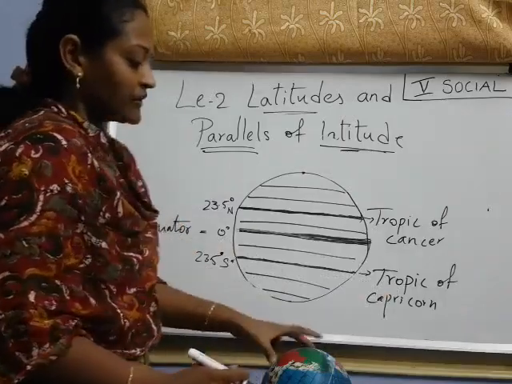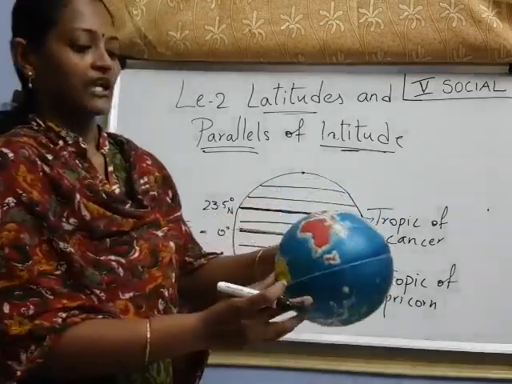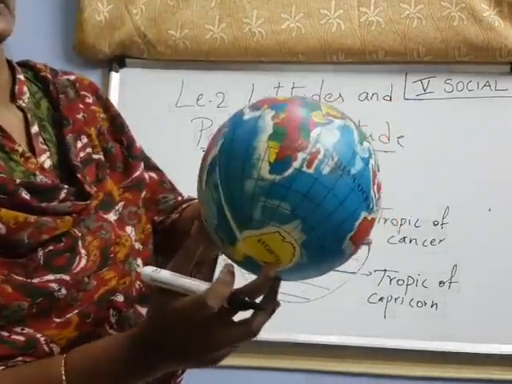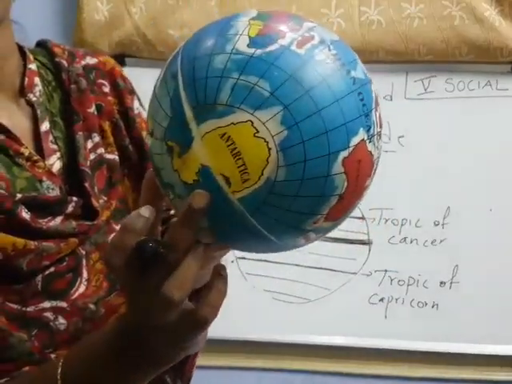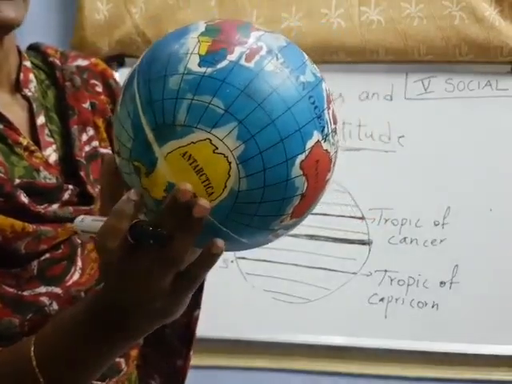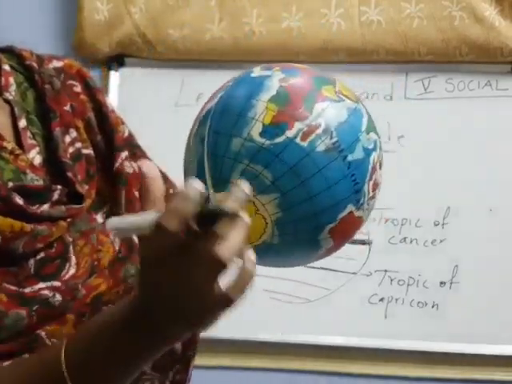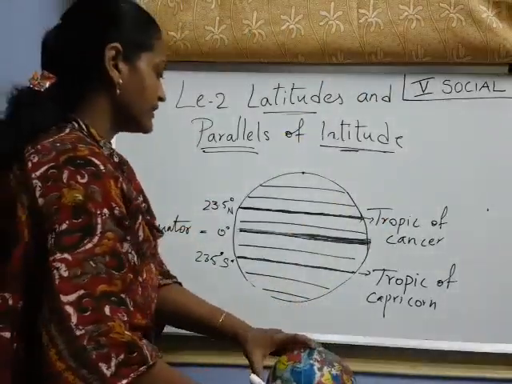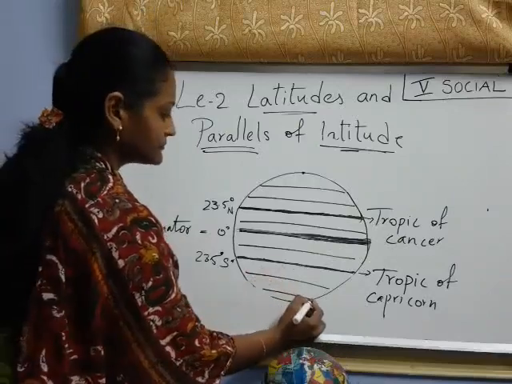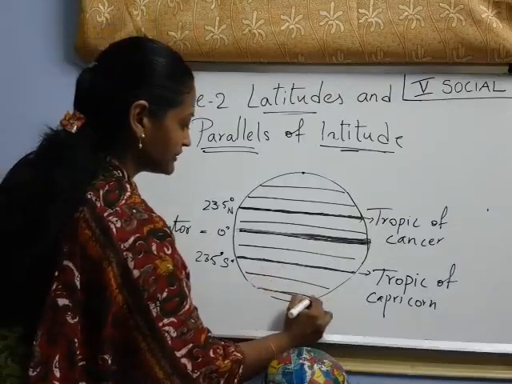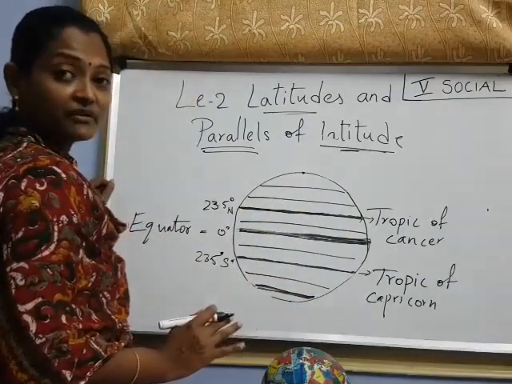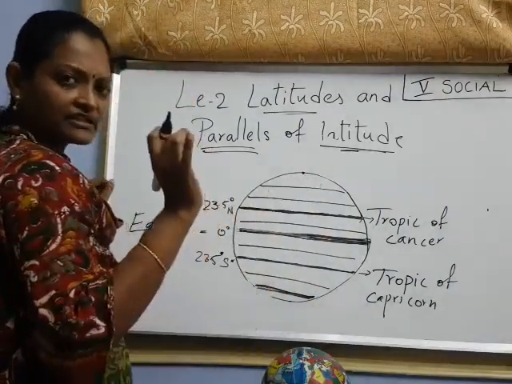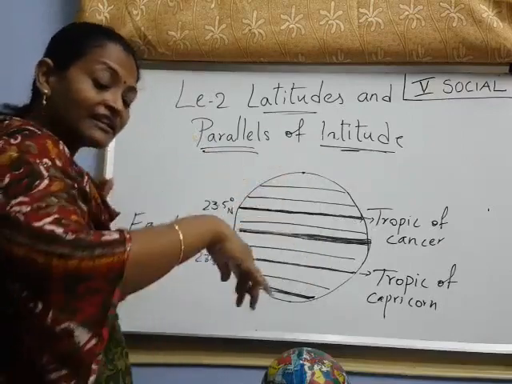Now children, you know our earth has, at the south side, the continent Antarctica, right? So towards there a circle is there. Look at here, these are all circles. Remember, these are not specific lines, they are like a circle, like a bangle.